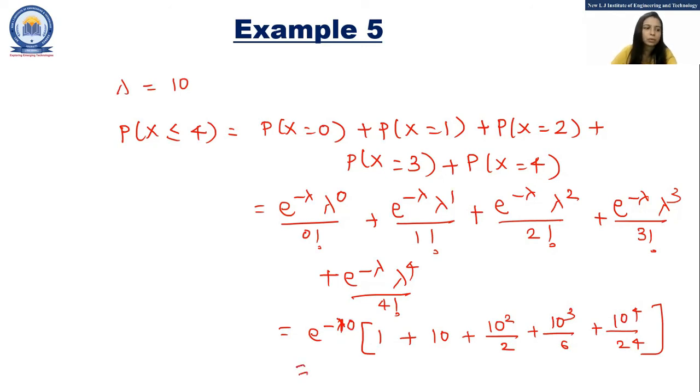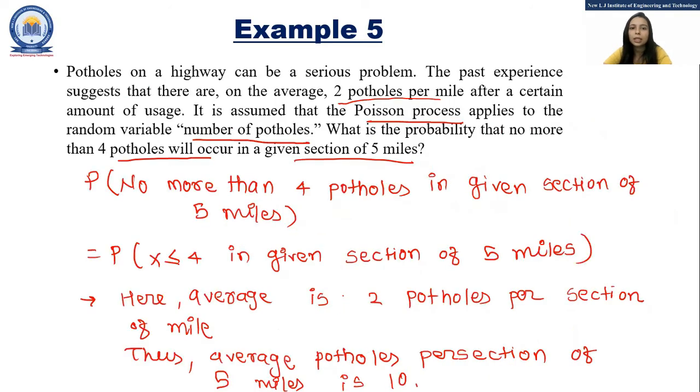So this is equal to 0.0293. So this is the probability, 0.0293, for no more than 4 potholes in the given section of 5 miles.